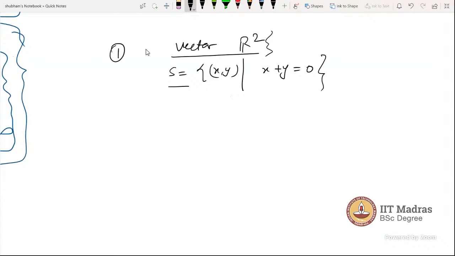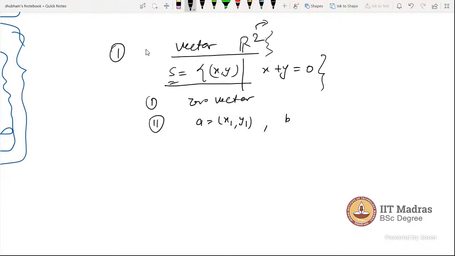For checking subspace, we take the operations that R2 has, which are coordinate-wise addition and coordinate-wise scalar multiplication. With respect to those operations, the first condition is whether the zero vector is in the set or not. The second thing is, if we take two elements from this set, let's say A with coordinates x1, y1, and let's take another element B.